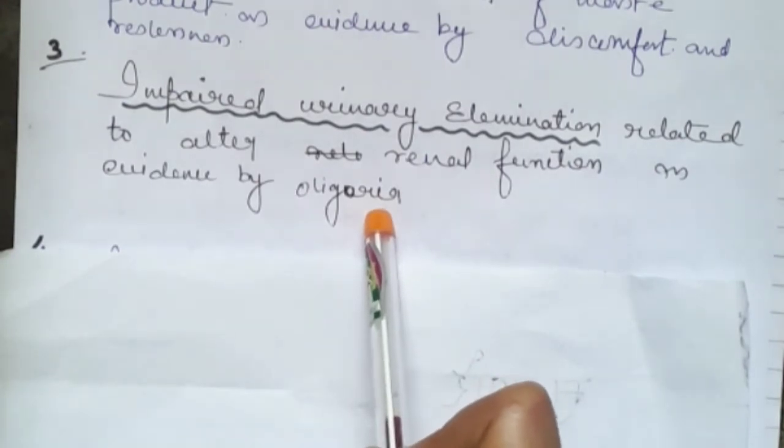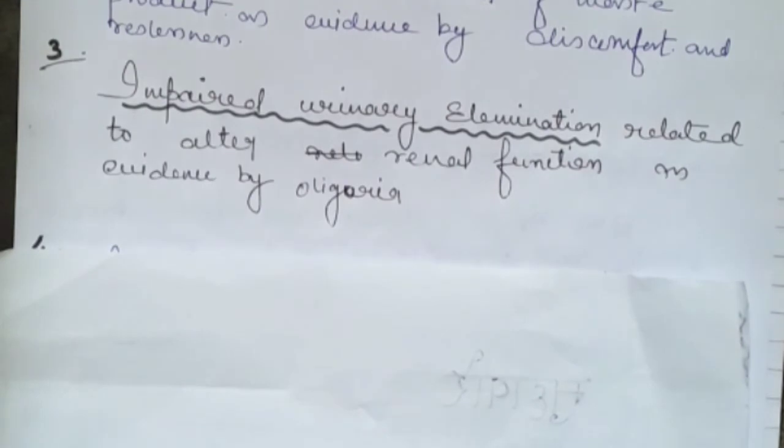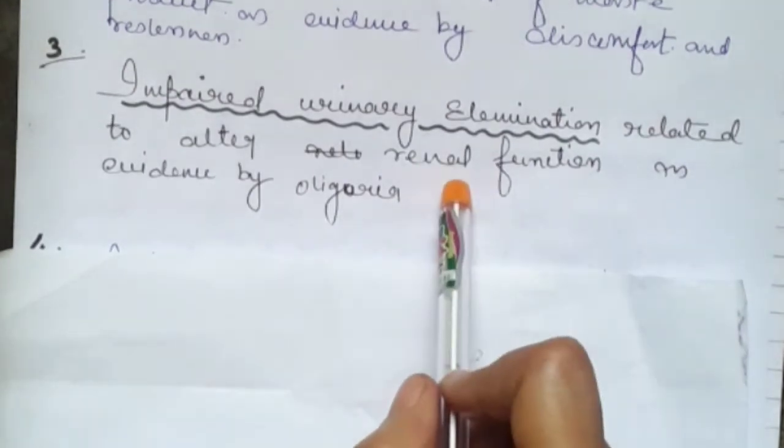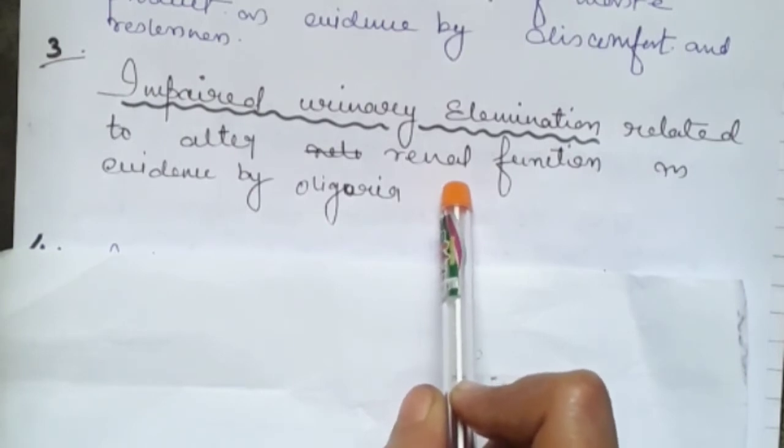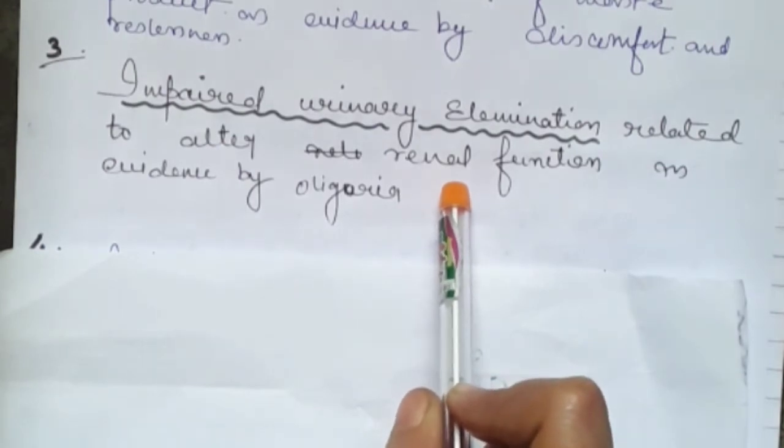Then we can provide prescribed medicines, which may be a furosemide injection if the case is critical, or we can provide a Lasix tablet also in early morning. That will be suitable for the patient to pass urine.